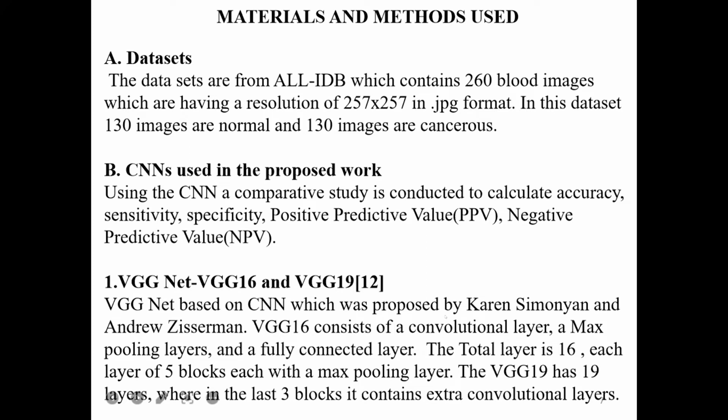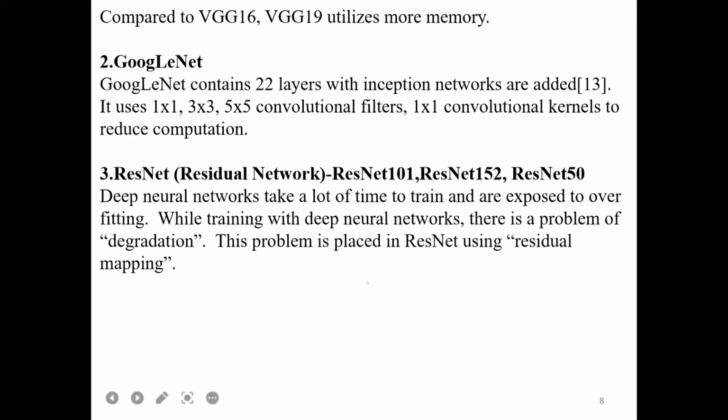And VGG 19 has 19 layers with 3 blocks and extra convolution layers, and compared to VGG16, VGG19 utilizes more memory. Then GoogleNet contains 22 layers with inception networks and with 1x1, 3x3 and 5x5 convolution filters. Then the ResNet, that is, ResNet means residual network, which has different versions of 101, 152 and 50. And I have used ResNet 50 for my research paper.